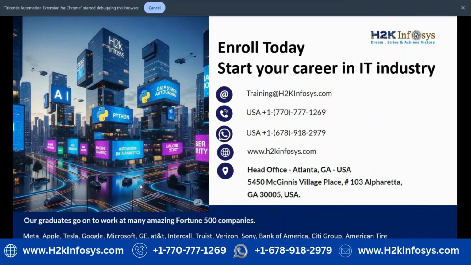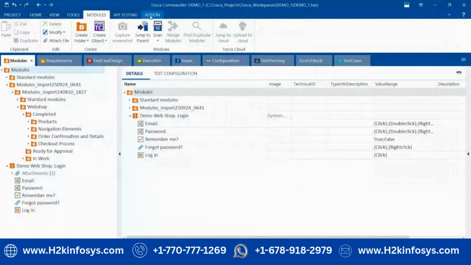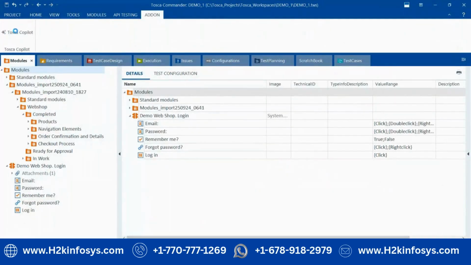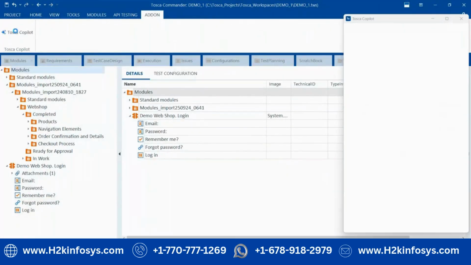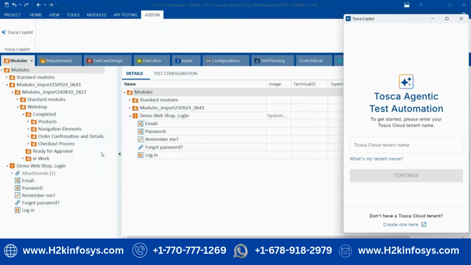Why do you say Tosca is AI? We have some AI features in Tosca. If you have heard about the Copilot feature, this is the Tosca Copilot feature, the AI feature added into this tool. Using that Copilot, we can understand what the test case is and what exactly you are doing. Anything you can ask here. Accordingly, it will give more information and details about different sections, like a report, whether it is pass or fail, anything.